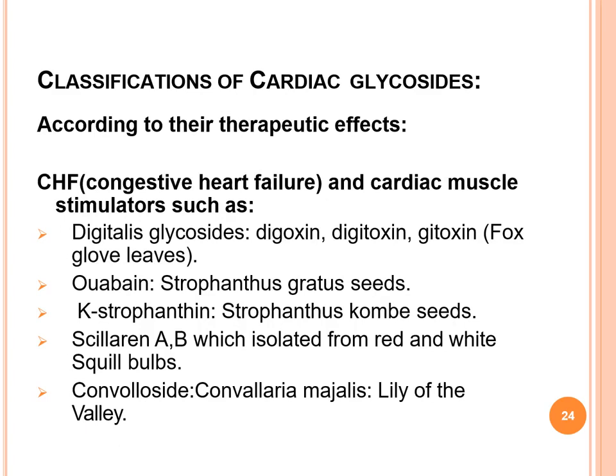So classification of cardiac glycoside according to their therapeutic effects: congestive cardiac heart failure and cardiac muscle stimulators such as digitalis glycosides.